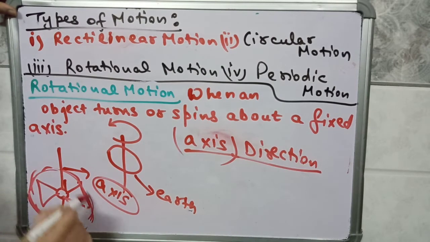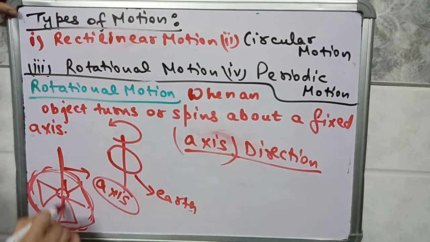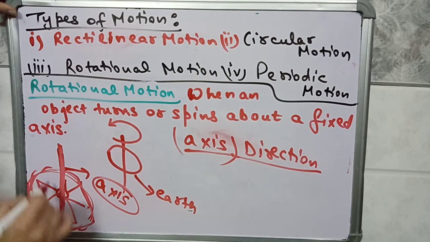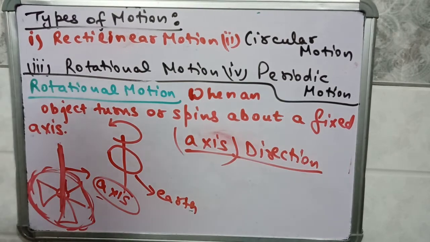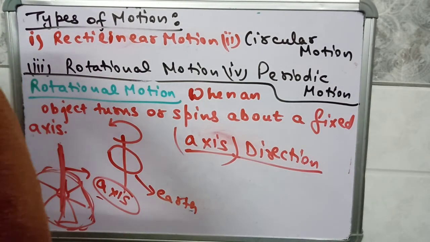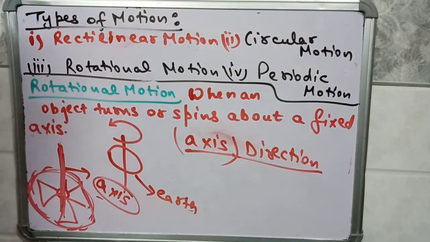This ceiling fan is rotating like this, okay. So it is rotating about an axis or about a direction. This direction is known as axis. So when an object turns or spins about an axis, then that type of motion is known as rotational motion.